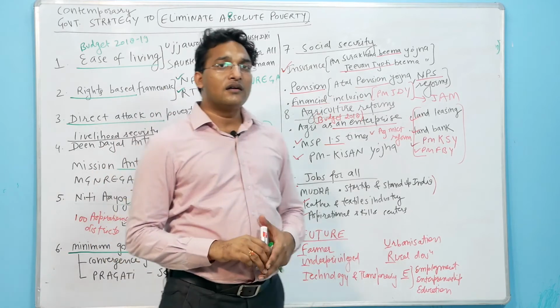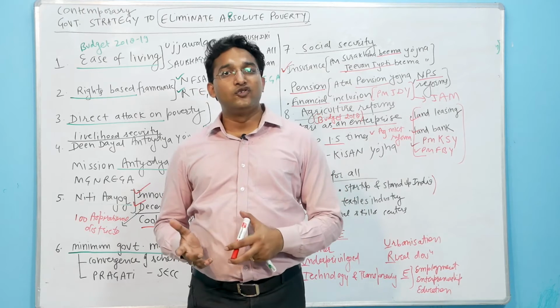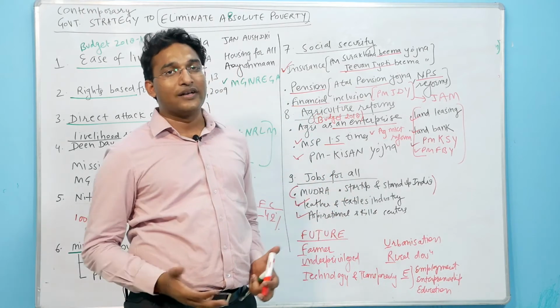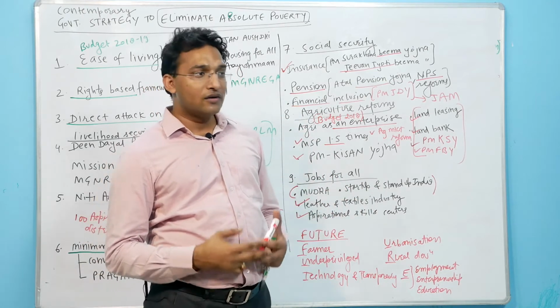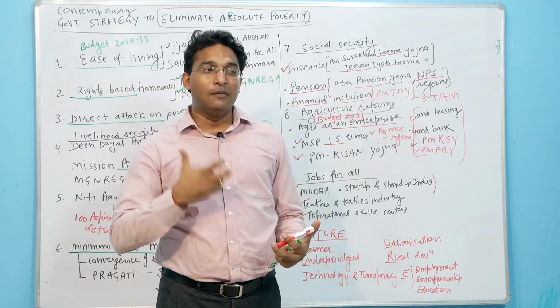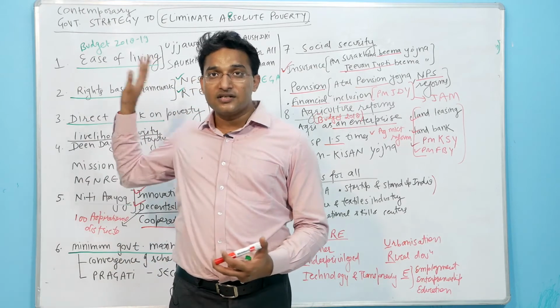So friends, these are the important perspectives. Apart from these perspectives, you can have many more points, so that's not an issue, right? You can have more points, but these are the minimum points you should mention, at least these 6-7 points.